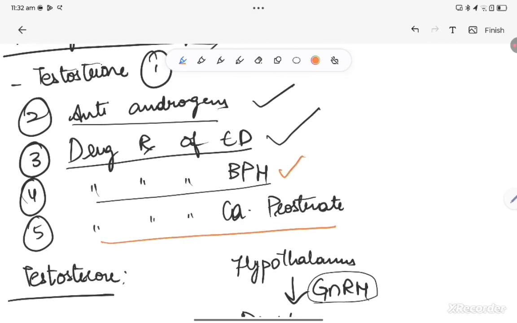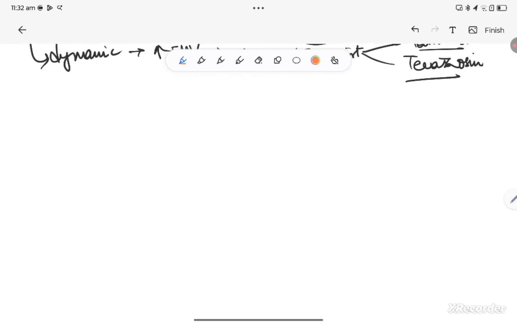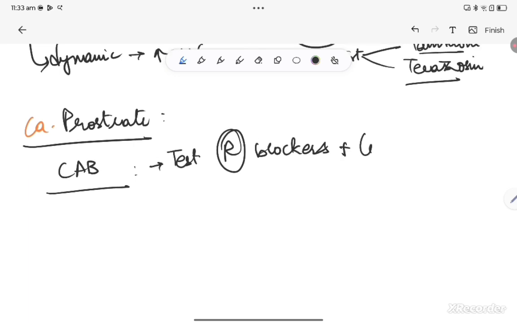Now, we will talk about carcinoma prostate. See, cancer prostate is a cancer which responds to your hormones. Yes, obviously surgical treatment and radiation therapy will be there. But with respect to chemotherapy, cancer prostate is handled by combined androgen blockade. What I mean by this is we use your anti-androgens, mainly your testosterone receptor blockers, like flutamide and bicalutamide, plus obviously your leuprolide group of drugs, that is your GnRH agonists, so that testosterone is almost absent in the patient. Obviously, treatment of choice is orchidectomy and resection.